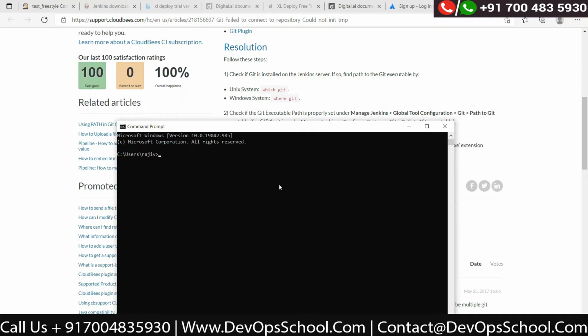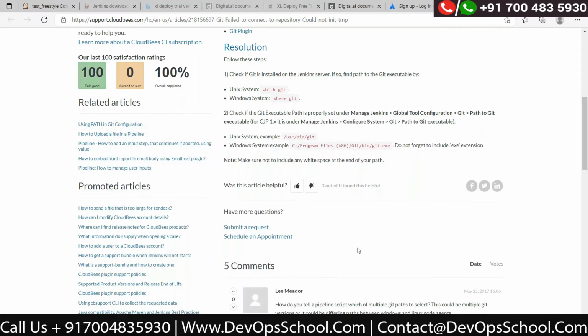Type where space git here. Just type git. Git is not set up on your machine, right? So it is not going to get the reference, and it's not able to build it. That's the problem. Once you set it up locally, you can follow step 2 and it will work for you.